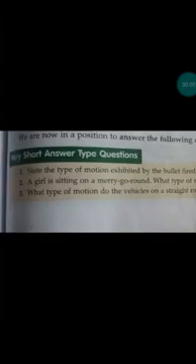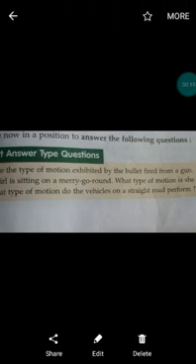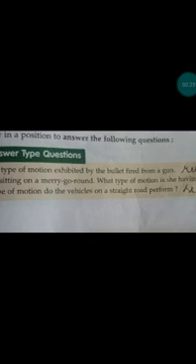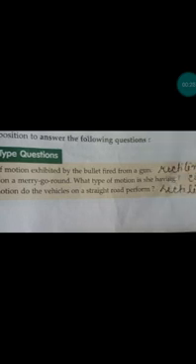Now students, we will be able to answer some of the questions, right? As we have completed the chapter. So let's get started. Now very short answer type questions. Question number 1. State the type of motion exhibited by a bullet fired from a gun. What is the answer? If the bullet is fired from a gun, the bullet will go straight. That means the motion is what? Yes, rectilinear motion. The motion is rectilinear motion.